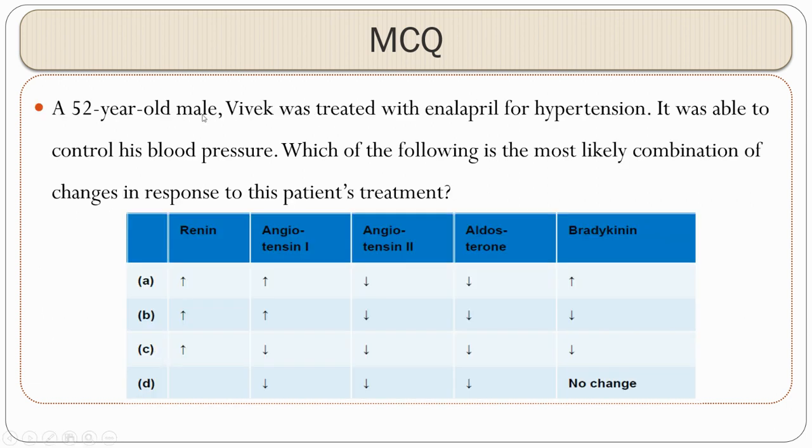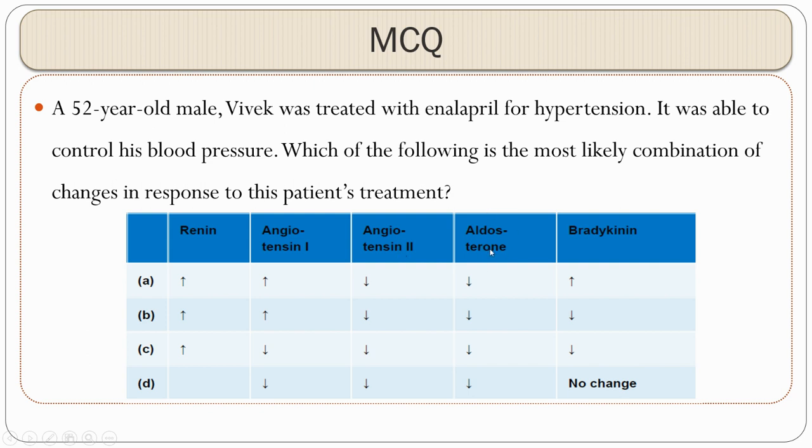Now, the third MCQ, where a 52-year-old was treated with enalapril for hypertension and he is able to control his blood pressure. Now, you tell me what is enalapril? It is an ACE inhibitor. So, when a patient is on an ACE inhibitor, conversion of angiotensin 1 to angiotensin 2 will be inhibited. So, obviously, angiotensin 1 levels should be high. Because of this, renin secretion will also be high. So, renin and angiotensin 1 levels will be high, whereas angiotensin 2 levels will be low.